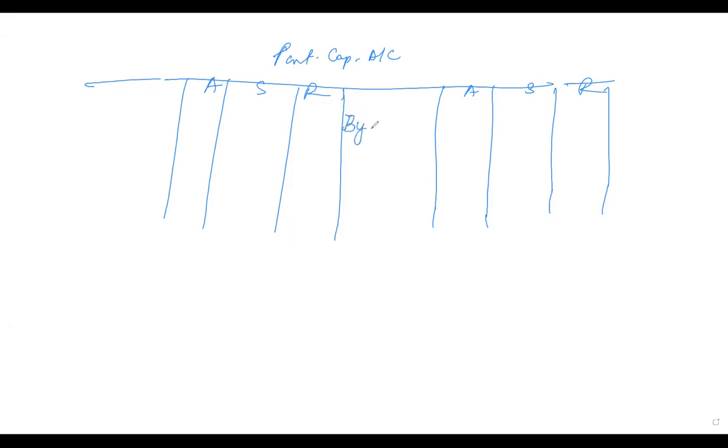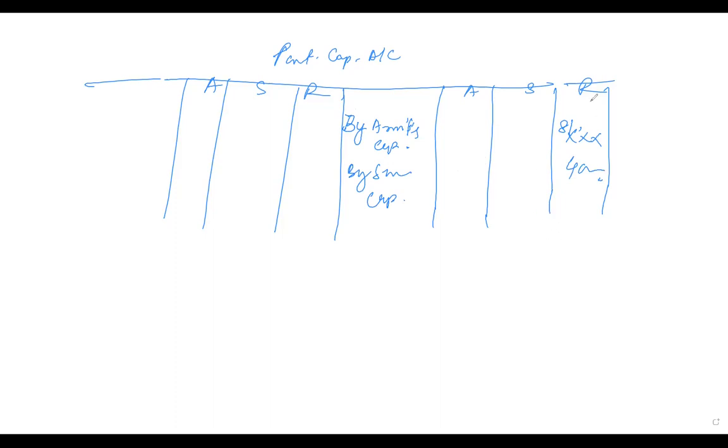So what should I write here? By Anil's capital, and that amount goes to whom? Ravinder. That is 81,000 something. And by Sunil's capital, the amount again goes to Ravinder, 40,000 something.